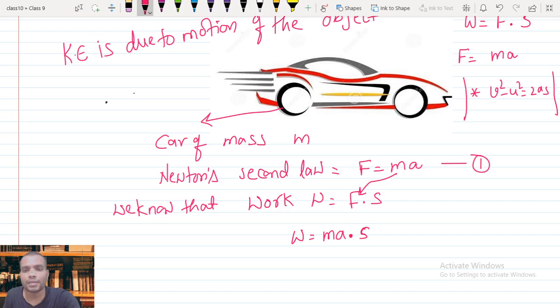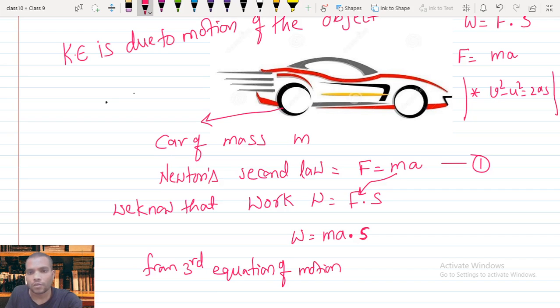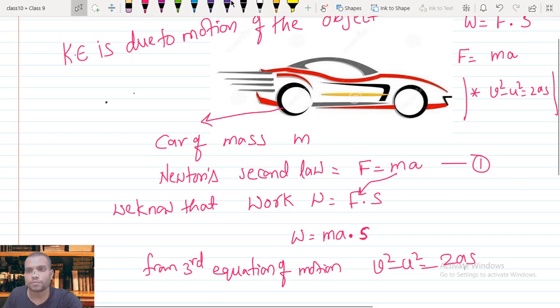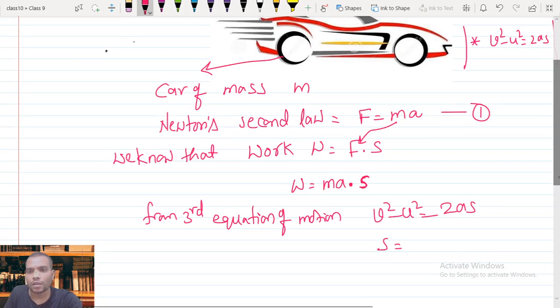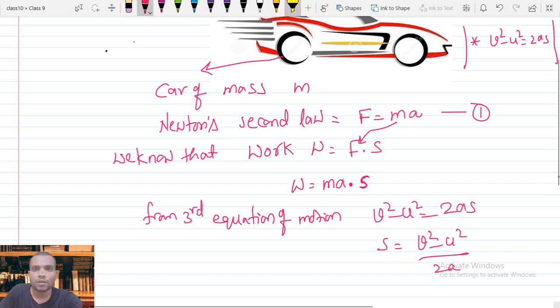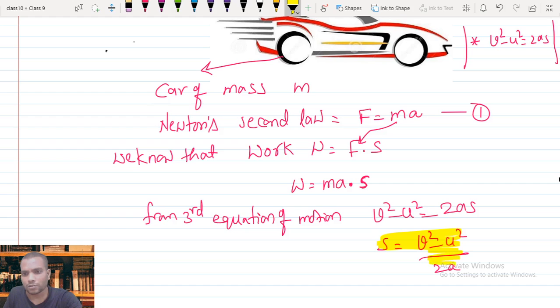Now we need to write the displacement s. From the third equation of motion, we can write v square minus u square equals 2as. From that we can write s equals v square minus u square upon 2a. So what does this equation say?